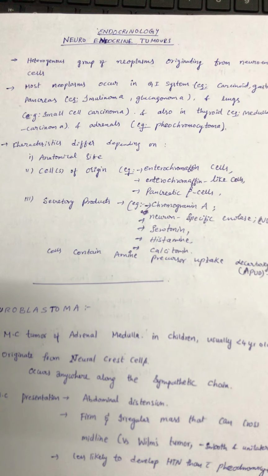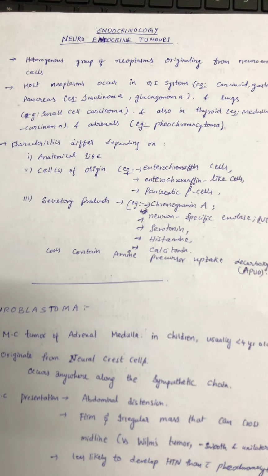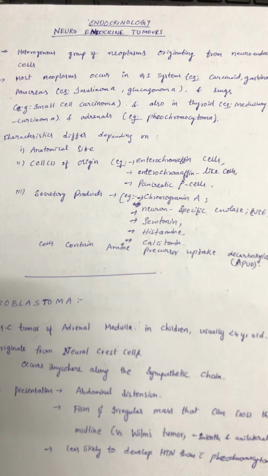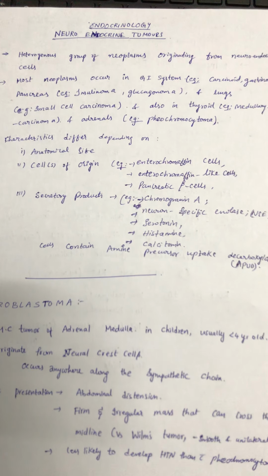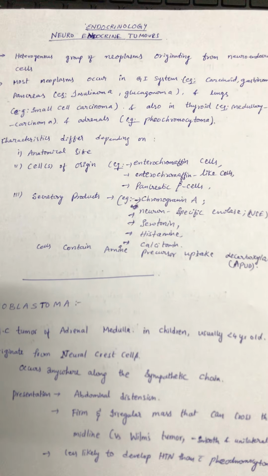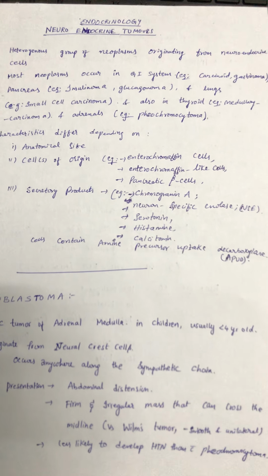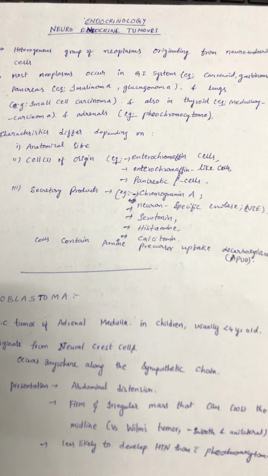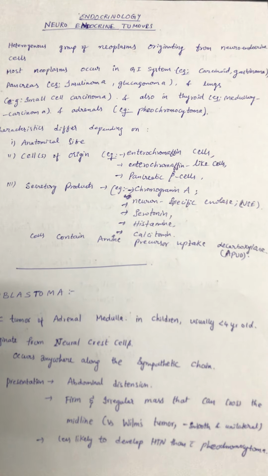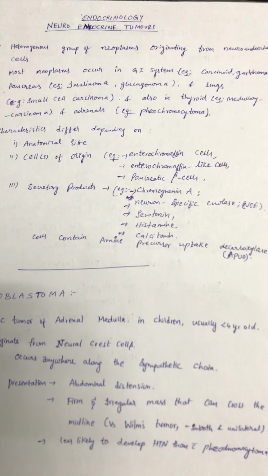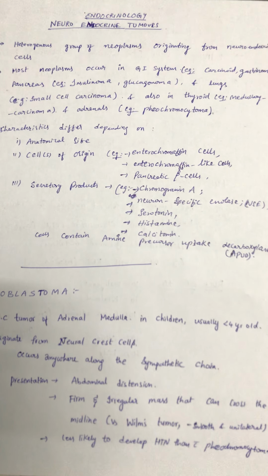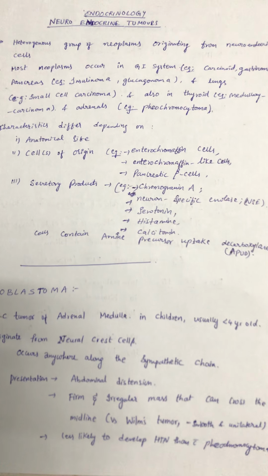Good evening. I will discuss the endocrinology topic neuroendocrine tumors. In neuroendocrine tumors, so what is the neuroendocrine tumor? It is a heterogeneous group of neoplasms originating from neuroendocrine cells. Most neoplasms occur in the GI system, that is carcinoid, gastrinoma; in the pancreas, insulinoma, glucagonoma; and in the lungs, small cell carcinoma; and also in the thyroid, medullary carcinoma, and in the adrenals, pheochromocytoma.